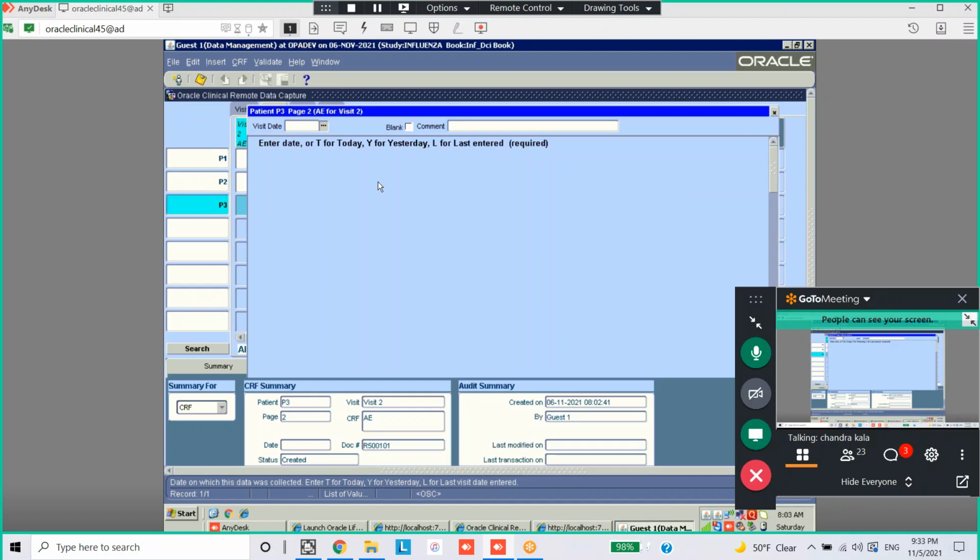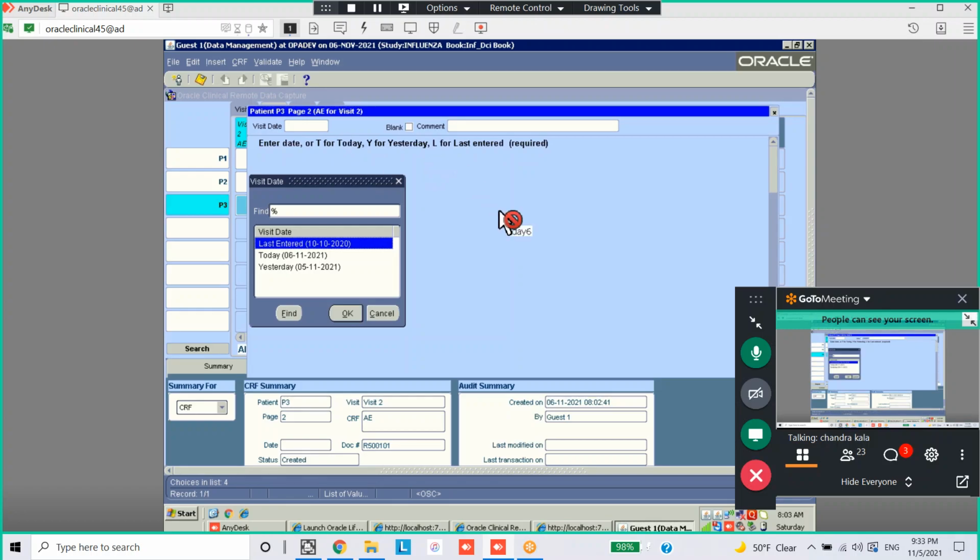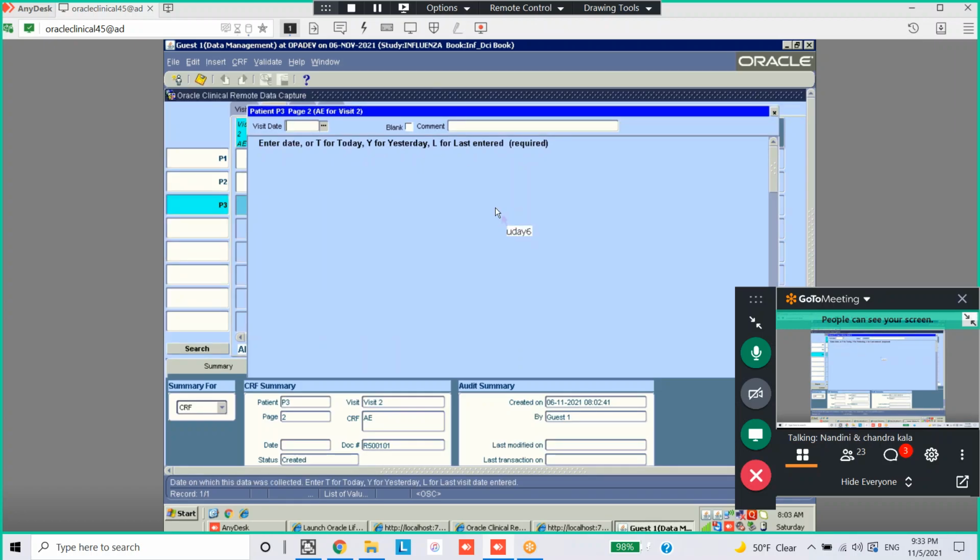See the header of the data entry? Patient P3, page 2. No need to enter. Okay. It is navigating you to the next page. Patient P3, page 2, AE for visit 2. After entering this also, it will navigate you to the next page, vitals. Next page, pregnancy information. It will just go on navigating you to the next pages until you complete all the pages for this patient. Now you can close this one.